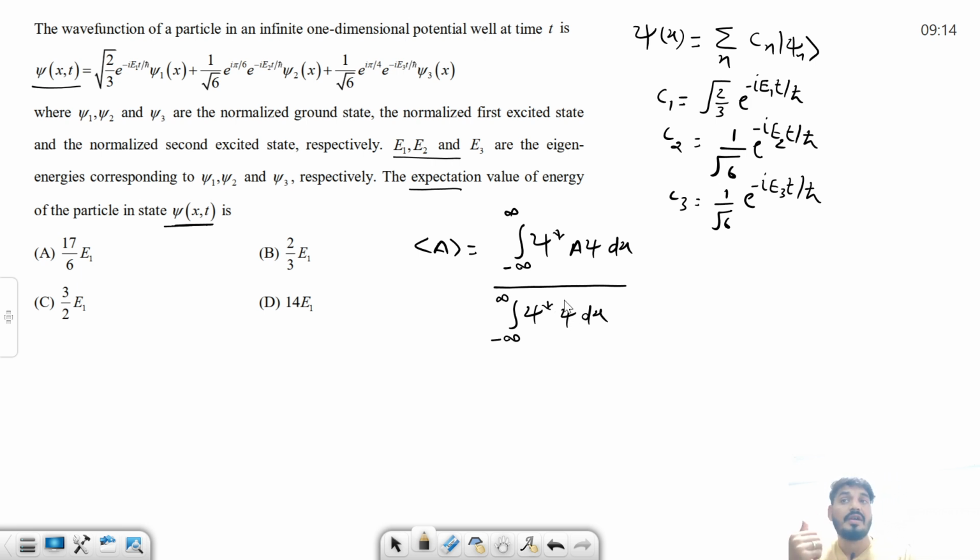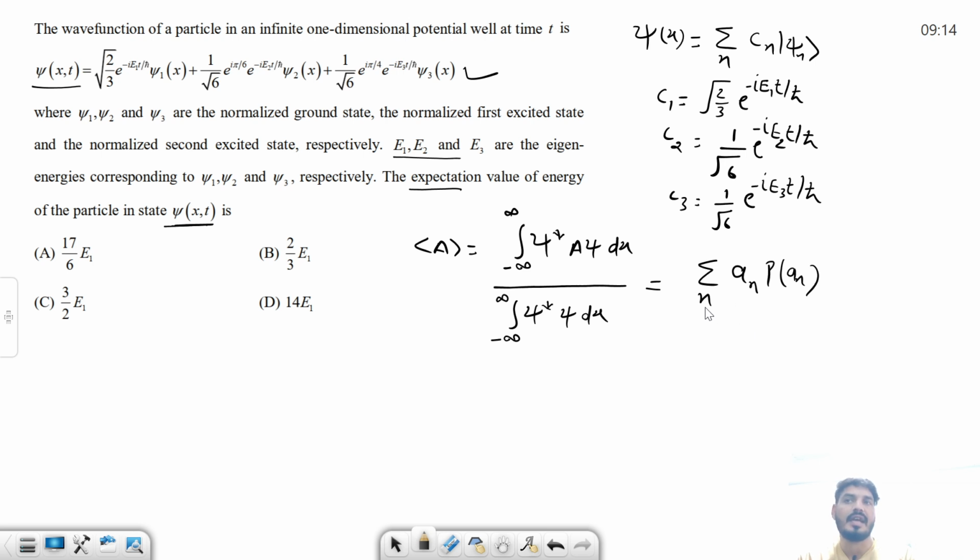But if the wave function is in discrete form, like here, we can directly use this formula: summation over n of the eigenvalue times the probability of this eigenvalue on this random state psi.